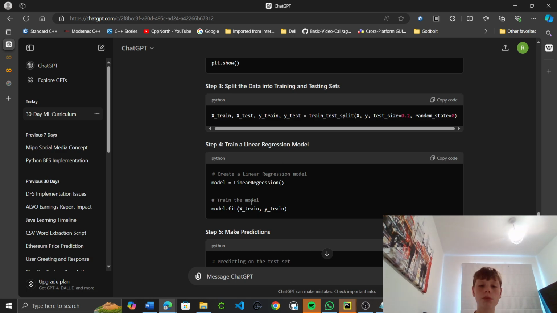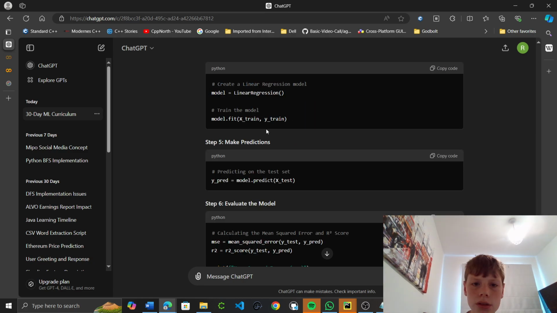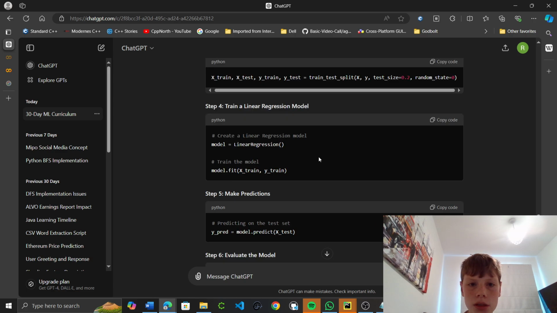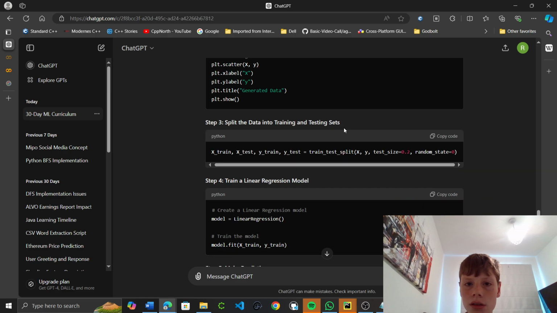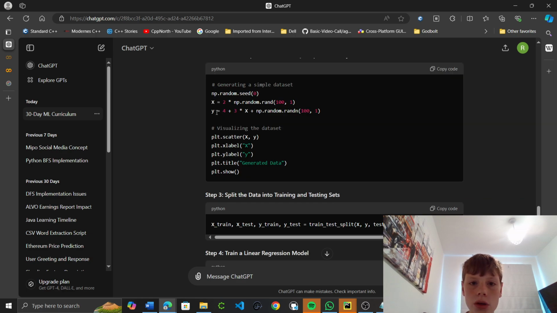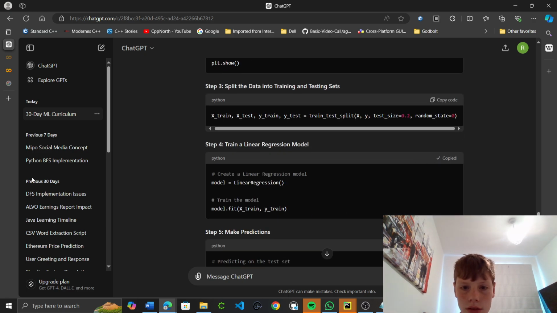So here we simply say model equals LinearRegression. This is the linear regression model, I think, from scikit-learn. Yeah, linear model. Then we need to fit it to the X train and the Y train. X equals arange, so this is just the range, so we have an array. Then step 4 plus. Okay. Then regression.